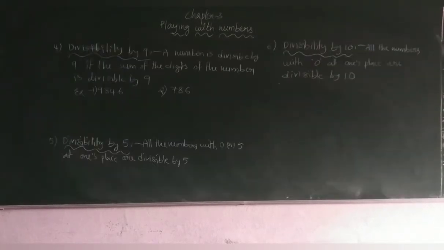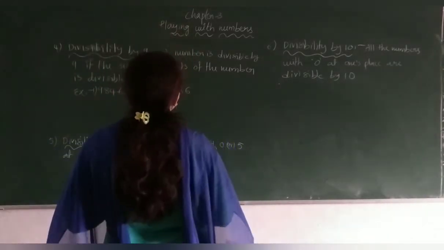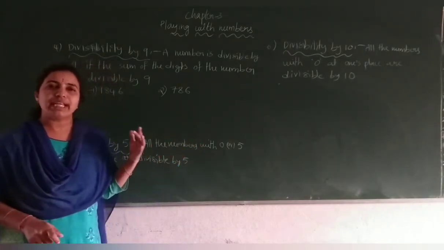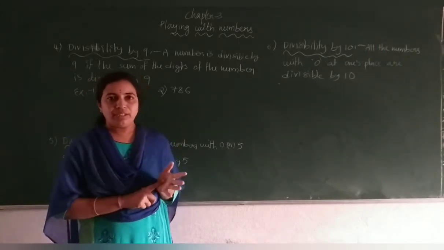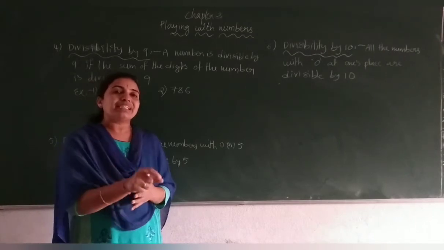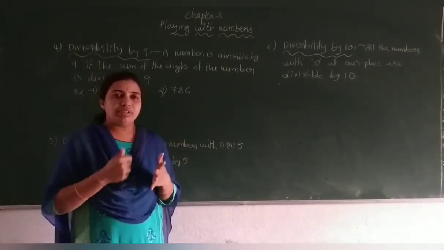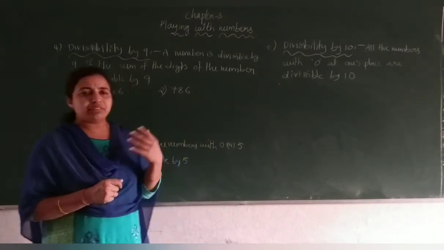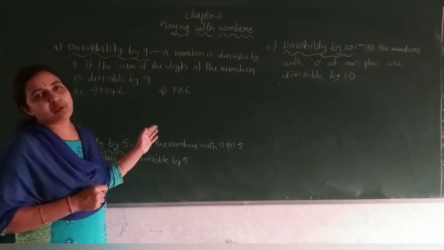Okay, see the next rule, divisibility by 9. A number is divisible by 9 if the sum of the digits of the number is divisible by 9. This is also the same as 3. What you have to do is, first you should consider the sum of digits. Whatever number they have given, you should find the sum of digits. And the sum has to be divisible by 9. That means the sum has to be in the 9 table. If it comes in the 9 table, then the number is also divisible by 9. Same as 3 only. There it must be divisible by 3. Here it must be divisible by 9.